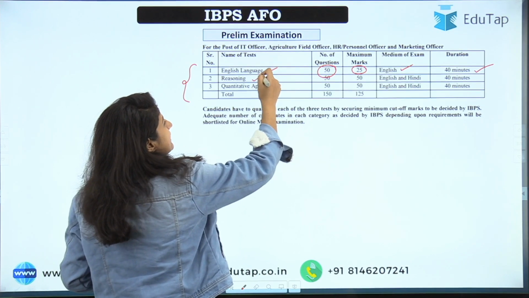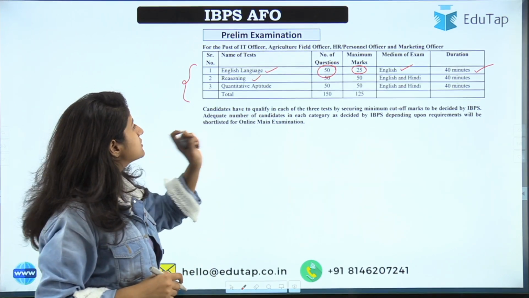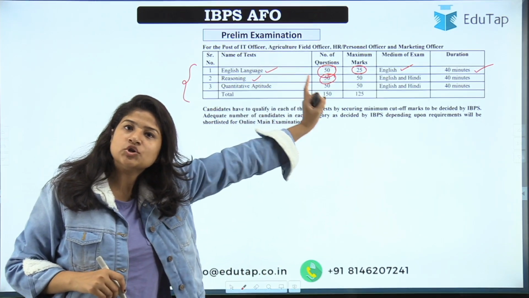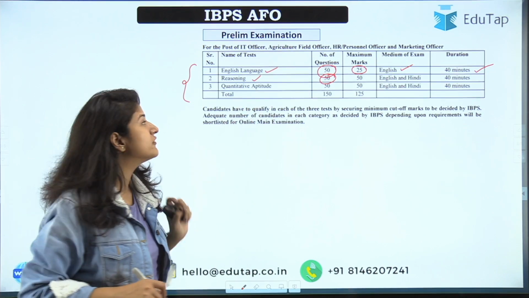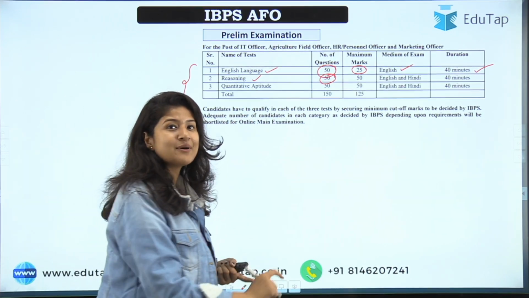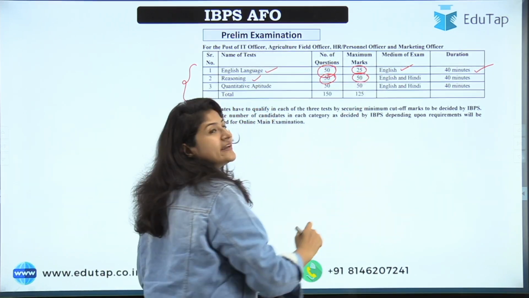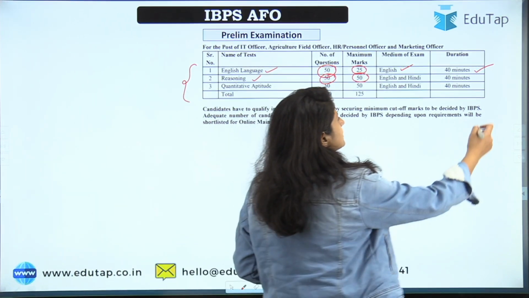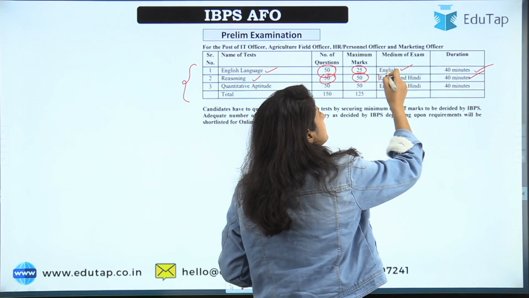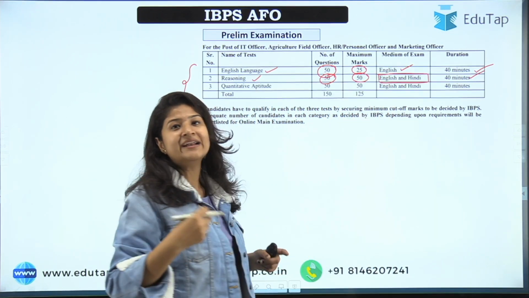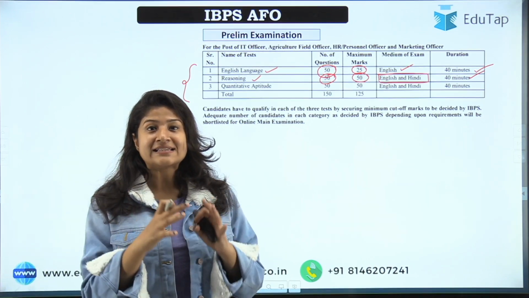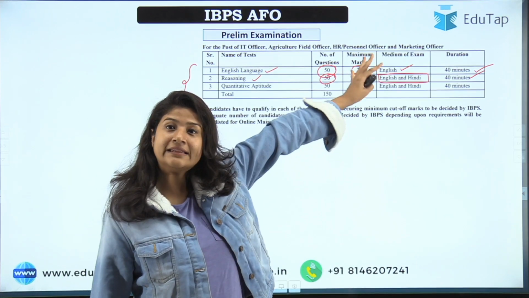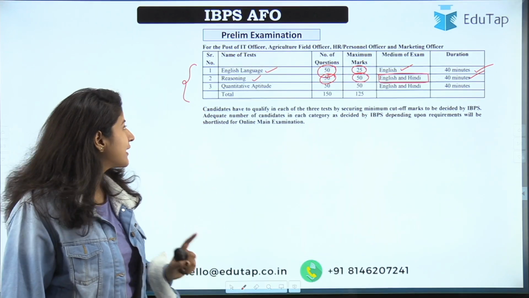Then coming to reasoning. Here in reasoning also you will see 50 questions. For English you have 50, for reasoning also you have 50, but here the maximum marks are 50. The duration is the same for both, that is 40 minutes, and here the medium is both English and Hindi. So you can attempt the examination in Hindi also. If you feel more comfortable, you can opt for Hindi. All right, so that was for reasoning.